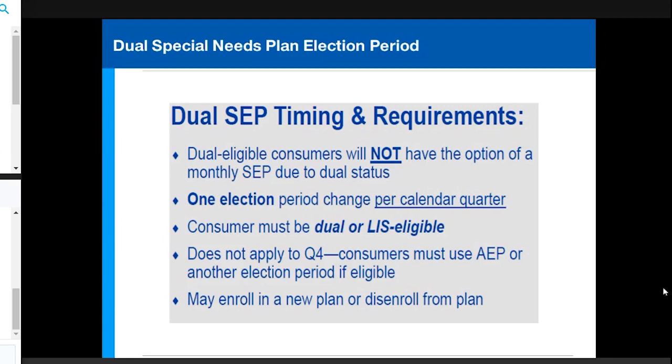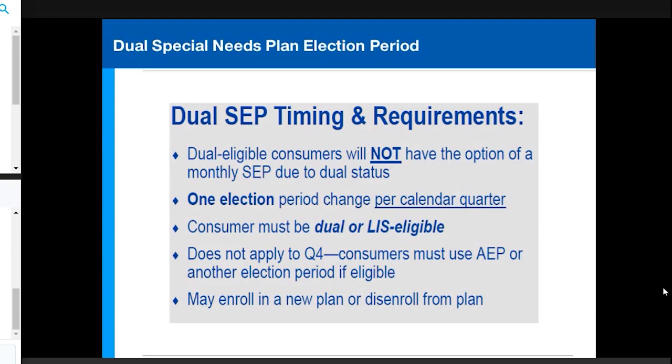And then this does not apply to the fourth quarter. Consumers must use AEP or a different election period if they're eligible. So let's say they had a change in status, maybe they lost their low-income subsidy and they just requalified for it. That would be a change in status, and they actually then could get on a plan, let's say the last week of December, or if they just used their quarterly election period, they could qualify for it again if they have that change in status.